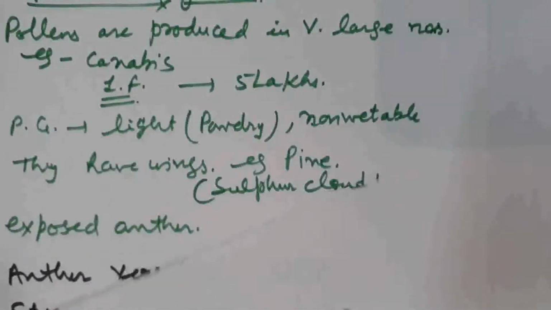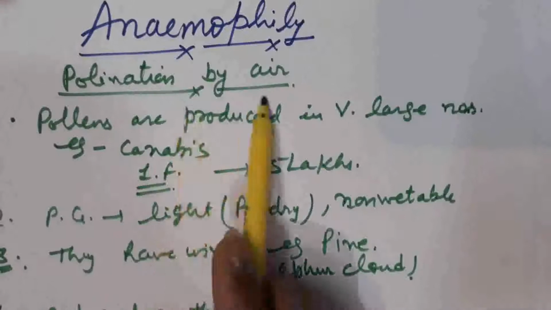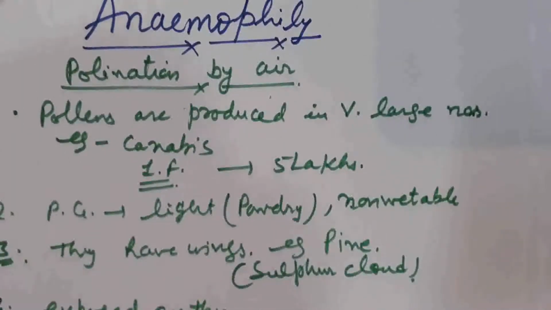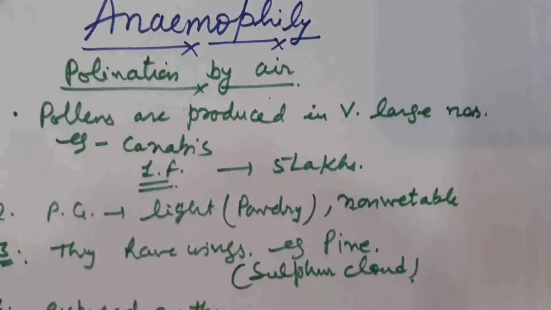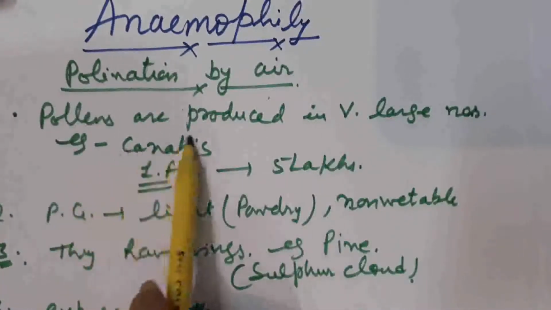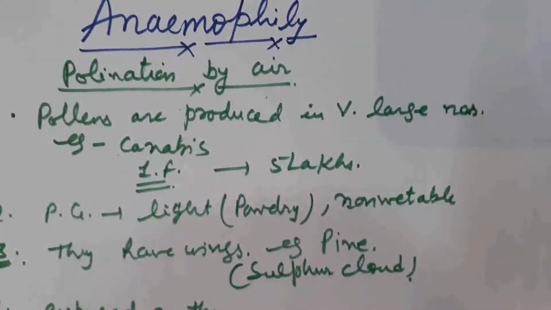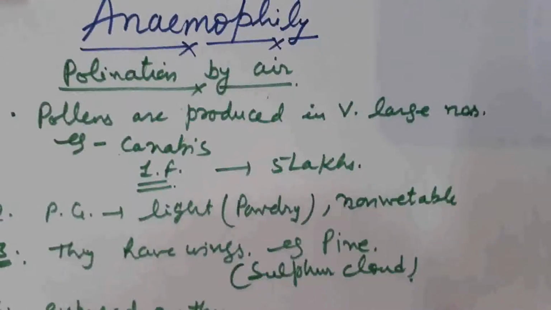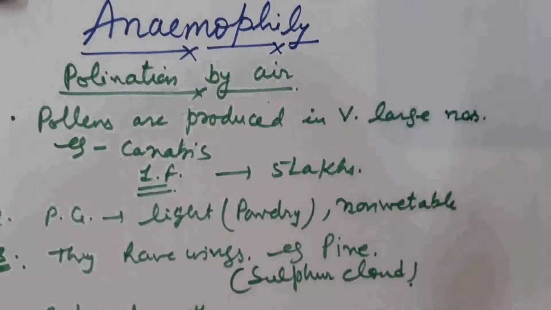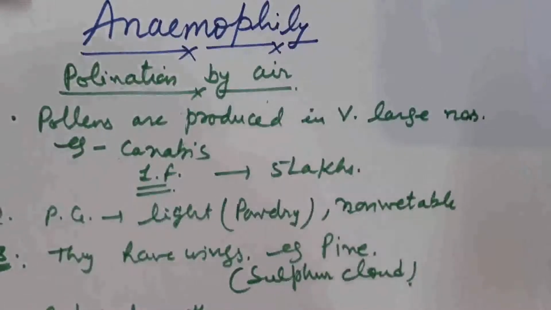Now we talk about anemophily. What do you mean by anemophily? Pollination by air is known as anemophily. Now we discuss the characteristics of the plants in which pollination takes place by air. In such plants, pollen grains are produced in very large number. Why are pollen grains produced in large number? By going along with the air current, the majority of the pollen grains do not reach the appropriate stigma and there is wastage of pollen grains. Few of them reach the stigma and ensure the pollination and fertilization.